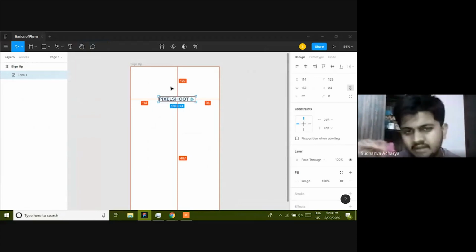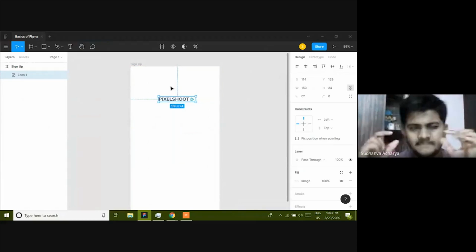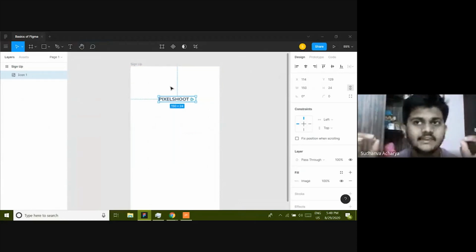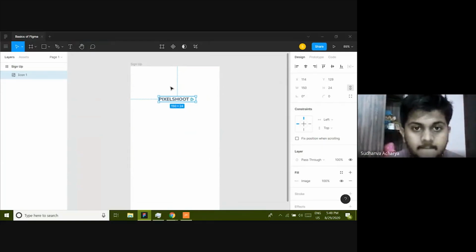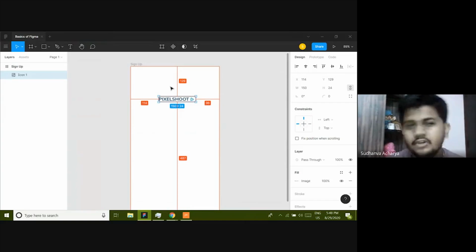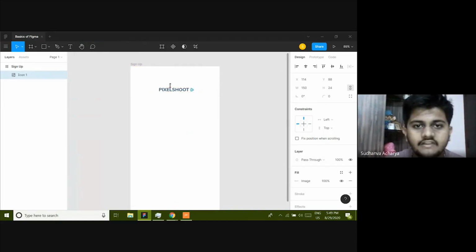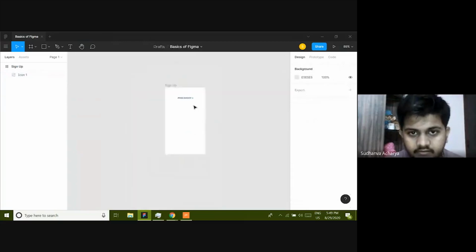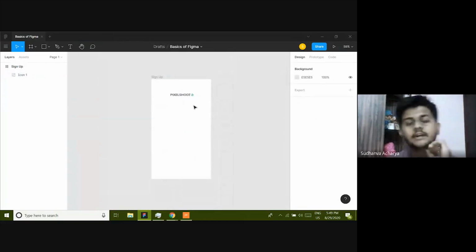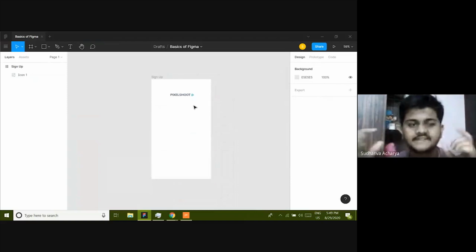See, now it is 129. If you start designing, you need to think in such a way that you keep spacing in multiples of some number. This is really very important to maintain consistency. Consistency is the most important aspect when you are designing any sort of screen. So I'm going to press Alt on my keyboard and keep spacing in multiples of 4. Let's give it something like 80, or even 88 would look good. Yeah, 88 looks good. Okay, so now we have our company logo. Then we need some kind of text, right?